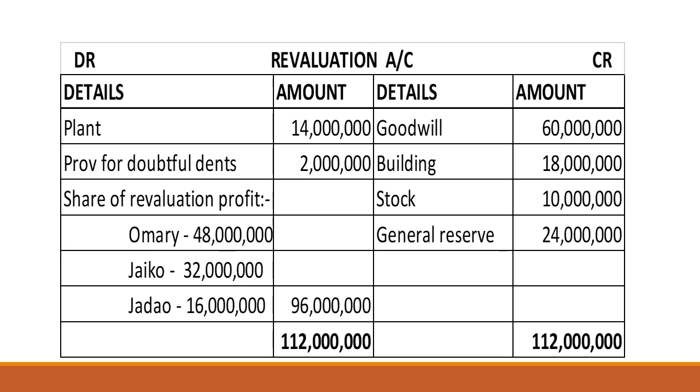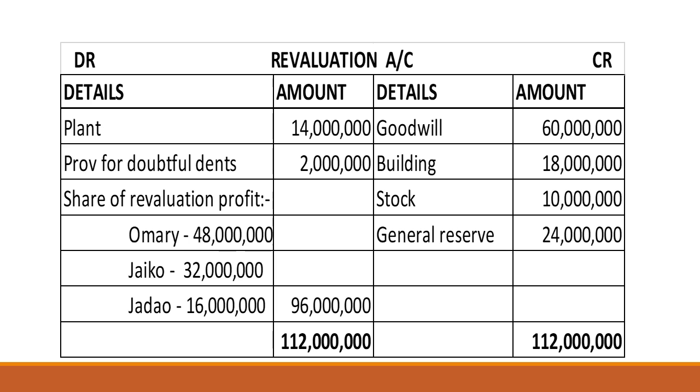Again, general reserve is to be taken to revaluation account. The general reserve has a credit balance, so we debit general reserve and credit revaluation account by 24 million. Therefore, the plant is to be depreciated, a decrease in value by 10%, that is 14 million.